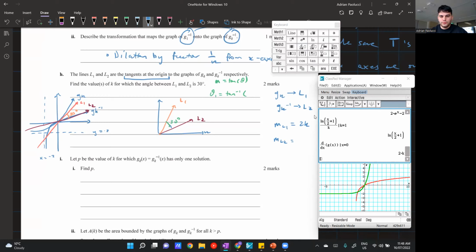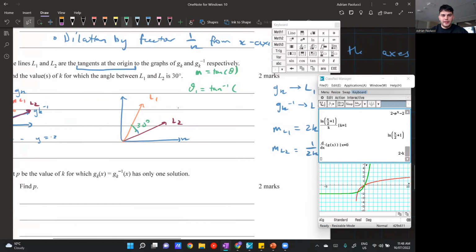Now, M of L2 will just be 1 over 2K, because I said that before. An inverse function and a normal function have reciprocal gradients. So that means that theta 1 is equal to tan inverse of 2K, because that's M of L1. And then theta 2 is equal to tan inverse of 1 over 2K. So they're my two angles there. So this is one way of solving it, and then finding the difference between these angles, and it's equal to 30. Now, I actually tried this way before, and it didn't work, unfortunately. So I had to think about another way of solving it.